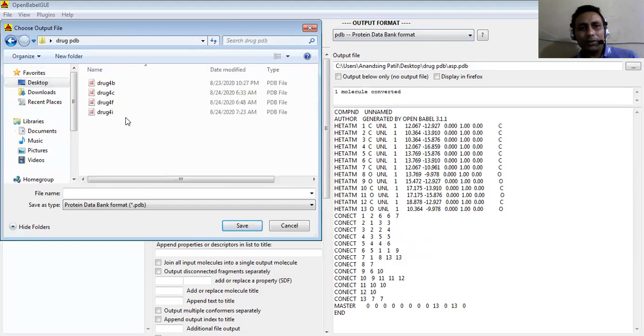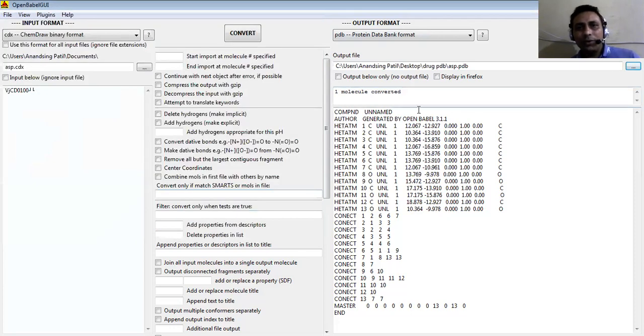So I will open it, and here I am going to have it as aspirin.pdb. So now let us save it. I have given the input and I am expecting the output in this file or folder, and I want it in the PDB format. So now let us give the command convert. Here it appears that one molecule is converted.